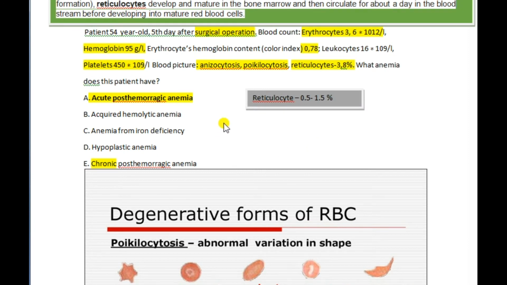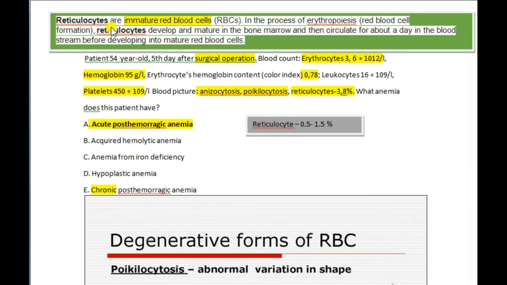So reticulocytes are immature red blood cells. These are developed from the bone marrow and circulate for about a day in the blood stream before developing into mature red blood cells.